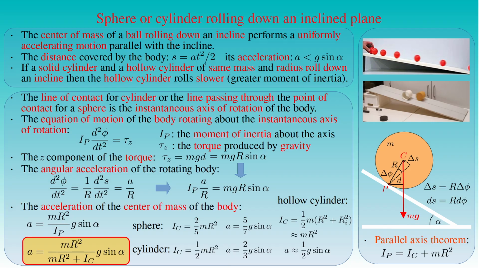The qualitative explanation of these findings is the following. The torque exerted on a cylinder and a hollow cylinder is the same, but it will produce a smaller angular acceleration for a hollow cylinder due to its greater moment of inertia about its axis of rotation. Consequently, a hollow cylinder will roll down an incline slower than a cylinder of the same mass and radius.